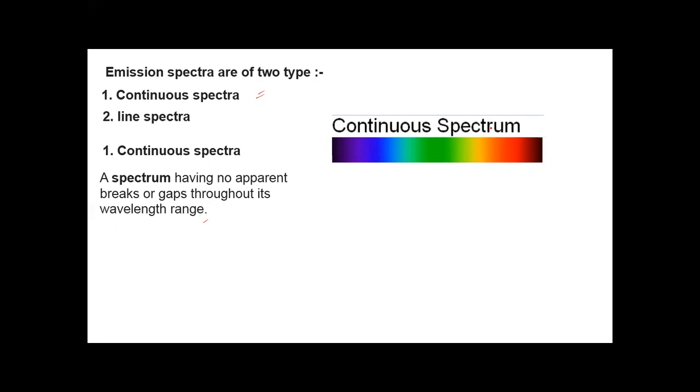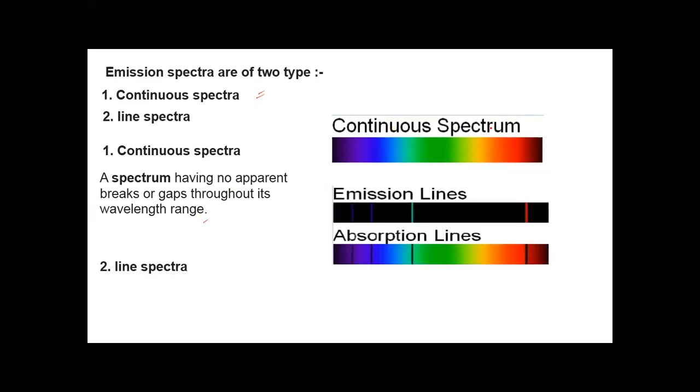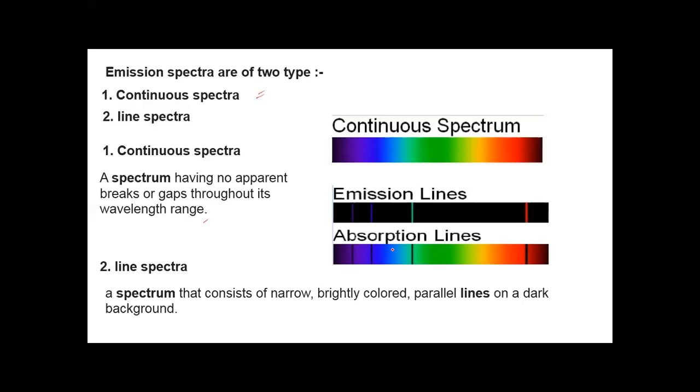Okay. Now, second is line spectrum. Here you can see there are certain lines. There is a colored band and there is a dark background. In this, the background is colored and certain dark bands appear. So there are some gaps. A spectrum that consists of narrow, brightly colored parallel lines on a dark background is known as line spectra.